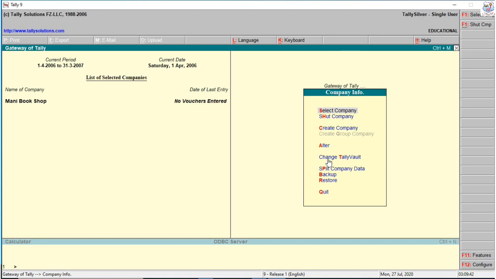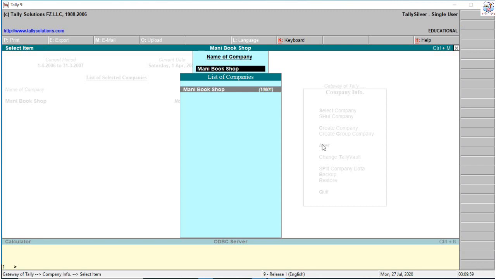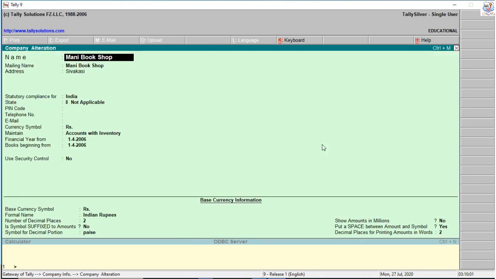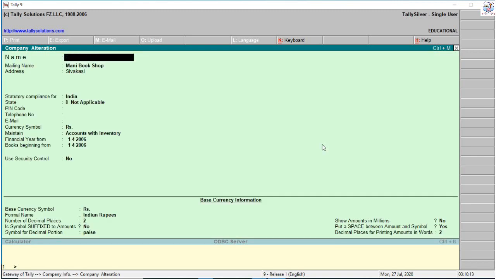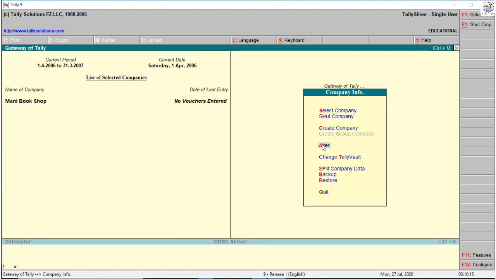If you want to delete the company before entering vouchers in your company data, the delete company option is not in Tally. So click alter, select the company, press alt plus D. Company alteration only provides the permission for company deletion. So press alt plus D, company deleted. So this is the gateway of Tally company info menu.